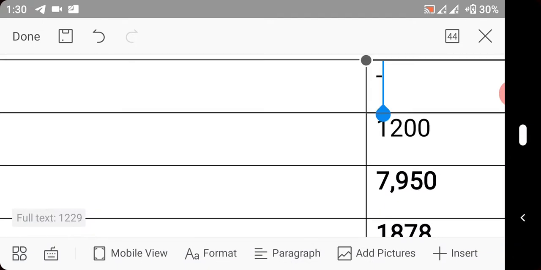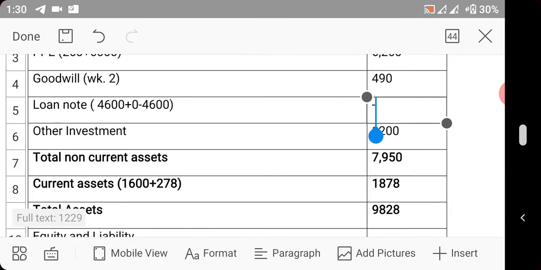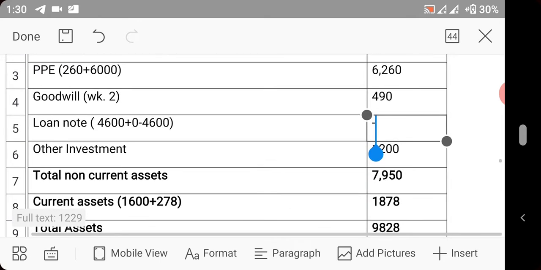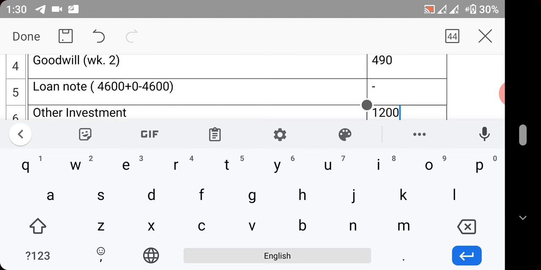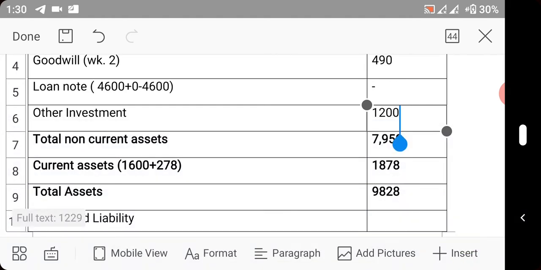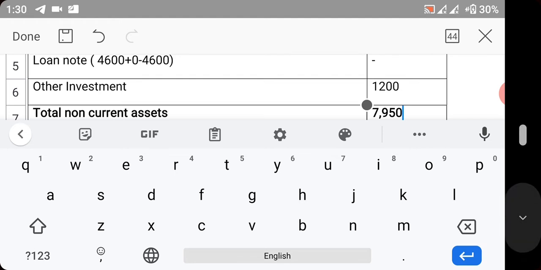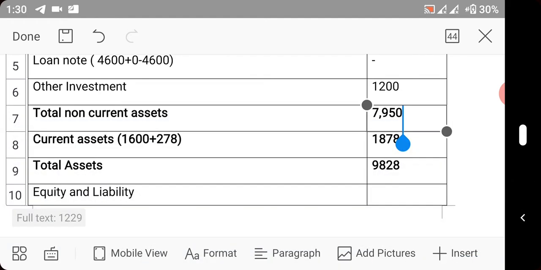I hope you are there. Good. Then we'll now come to other investments. Other investment is 1,002 in the trial balance. So you add up, you now have total non-current assets to be 7,950. Then we now have current assets.